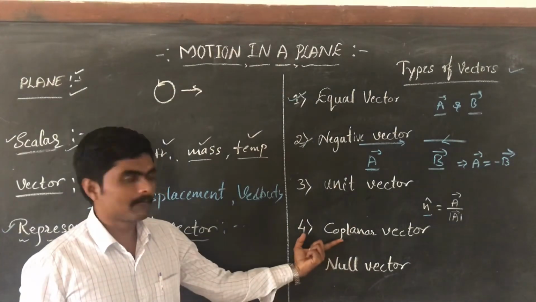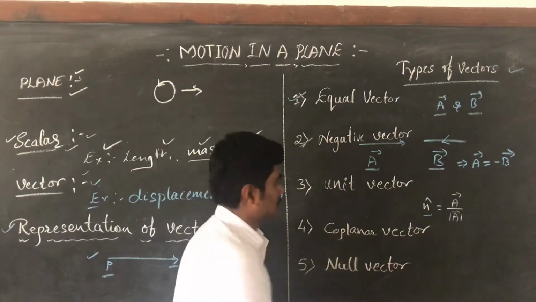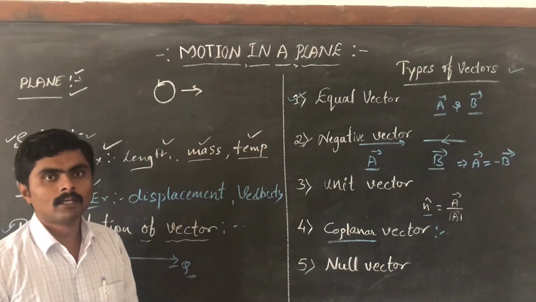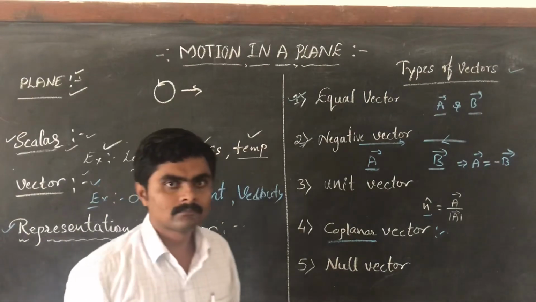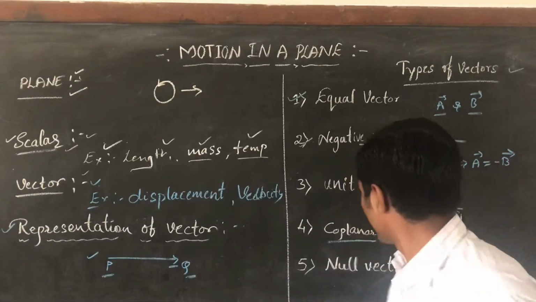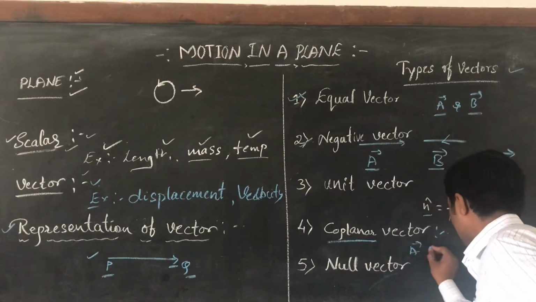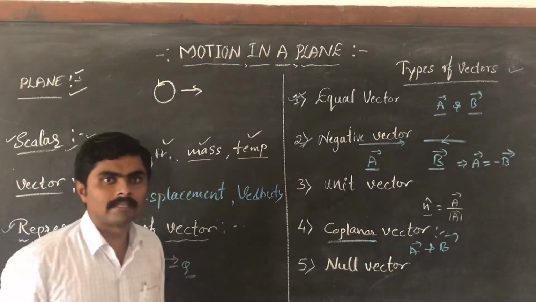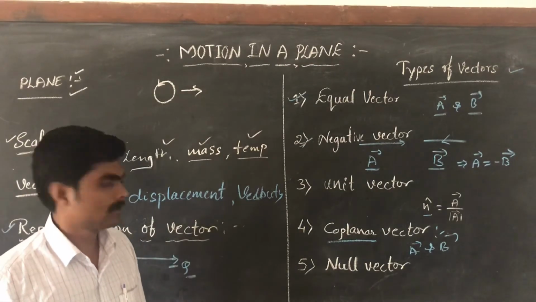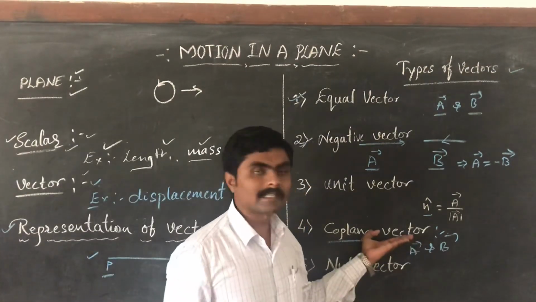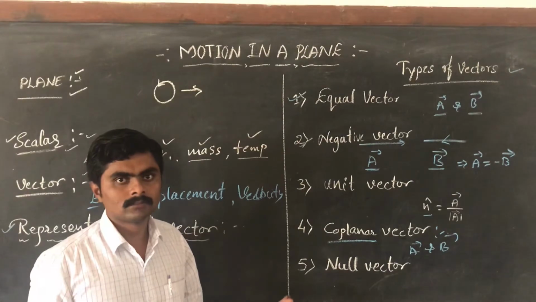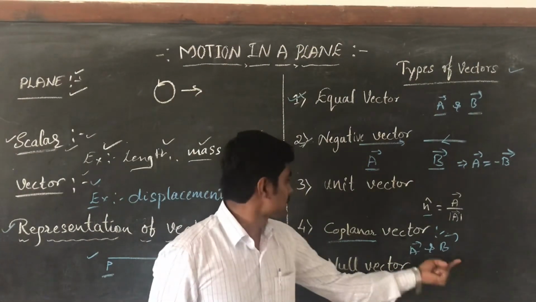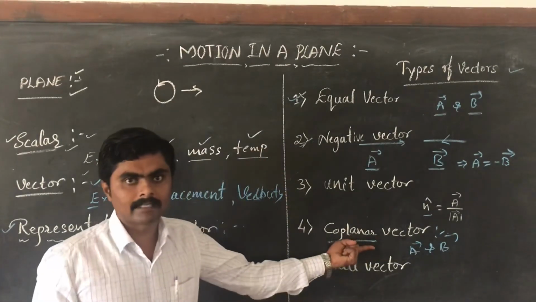The fourth one is the coplanar vector. If I consider two vectors, vector A and vector B, and both vectors lie in the same plane, such vectors are coplanar vectors. This means these two vectors are lying in the same plane.